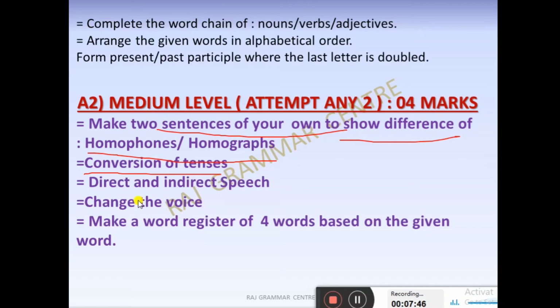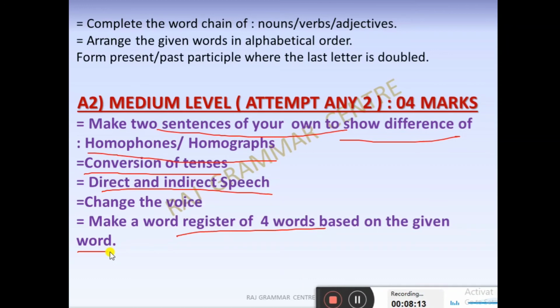And that is the direct and indirect speech. Yes, a direct or indirect speech sentence might be there. You have to change it into the indirect, or sometimes indirect will be given and you have to change to direct. Change the voice, active to passive or sometimes passive to active. And make a word register of 4 words based on the given word. One word will be given to you and you have to make words similar or related to that.